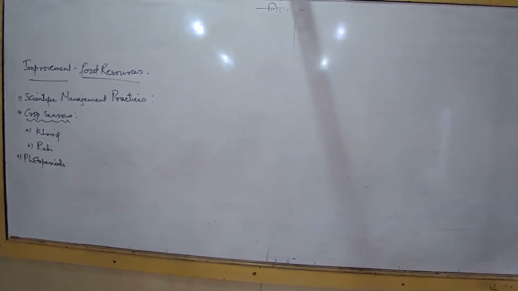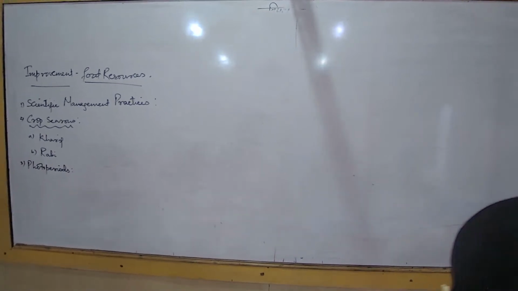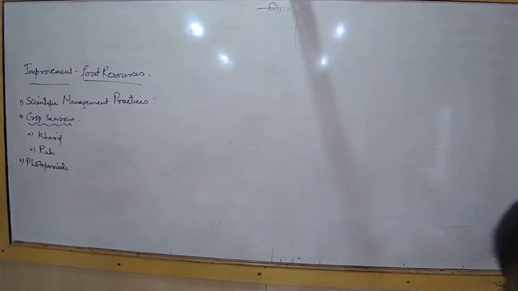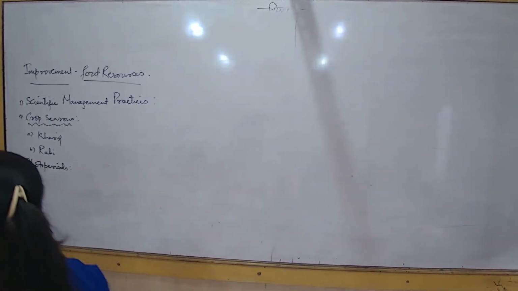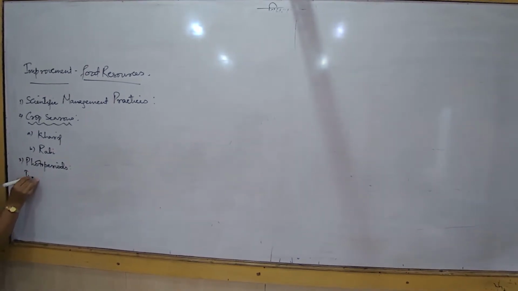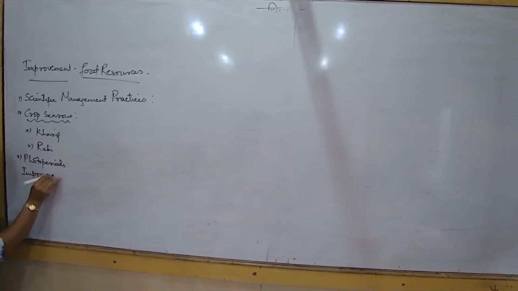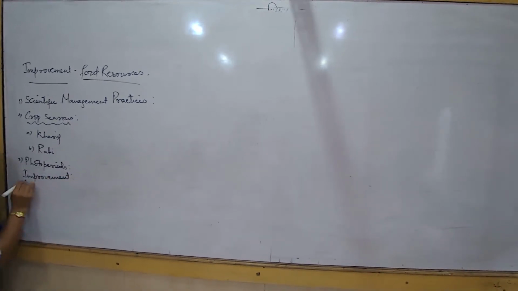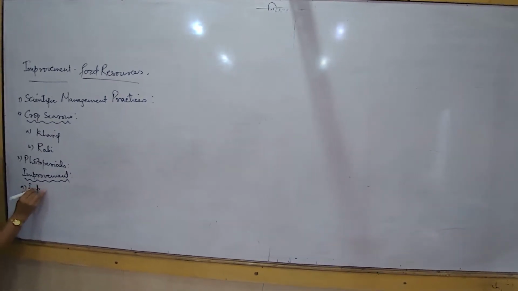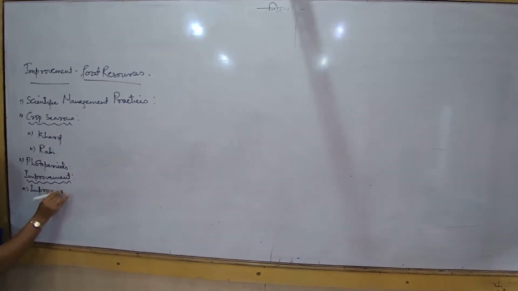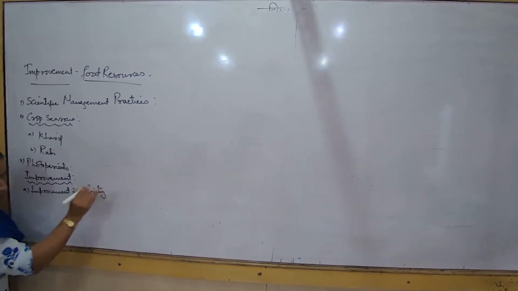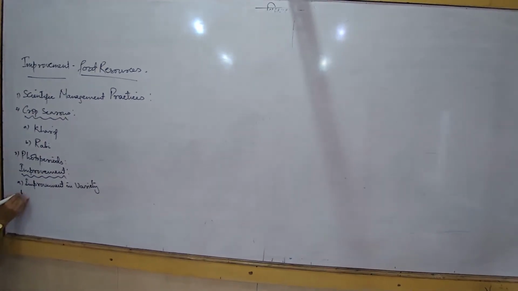Improvement in yield. Now that we talk about the improvement in yield, look into the three areas that we are going to talk about in this part of the chapter. How can the improvement be brought about? Improvement can be brought about, first of all, by improving the variety. The improvement in variety has to be brought about.